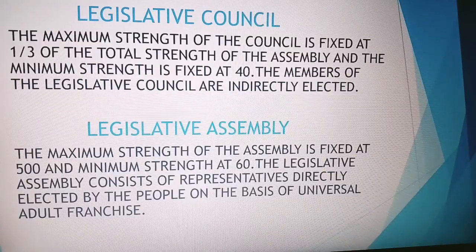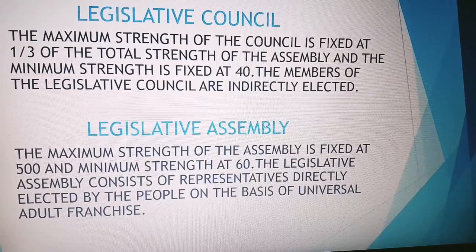Legislative Council. The maximum strength of the council is fixed at 1/3 of the total strength of the assembly, and the minimum strength is fixed at 40. The members of the legislative council are indirectly elected. Legislative Assembly. The maximum strength of the assembly is fixed at 500 and minimum strength at 60. The Legislative Assembly consists of representatives directly elected by the people on the basis of universal adult franchise.